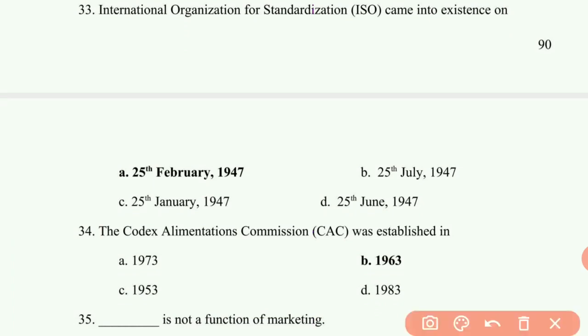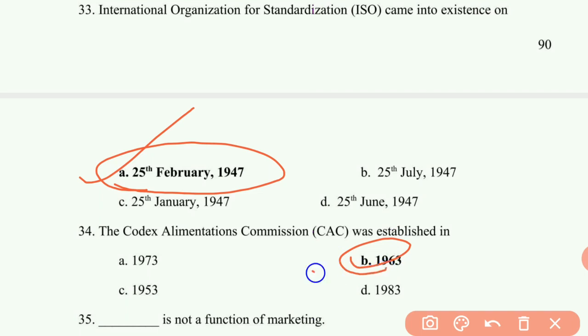33rd question: International Organization for Standardization came into existence on 25th February 1947. Answer is first option. 34th question: the Codex Alimentarius Commission was established in the year 1963. International food safety standards are developed by the Codex Alimentarius Commission, that is Codex.